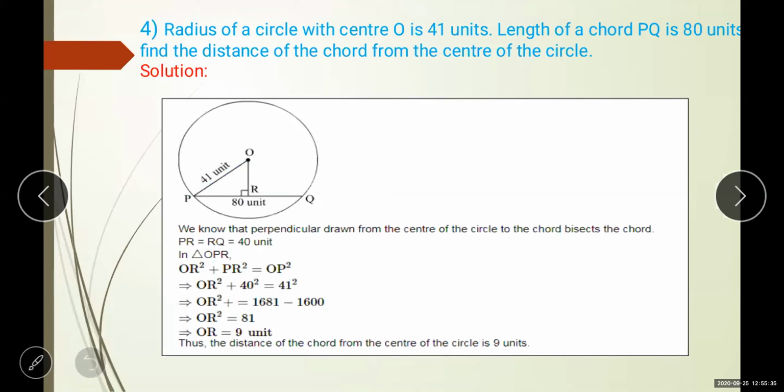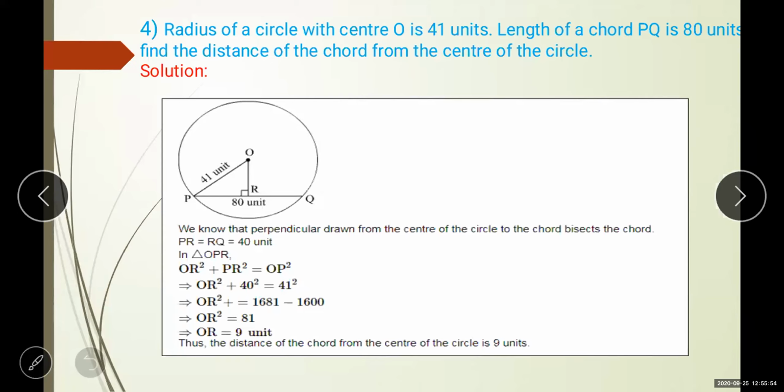Okay, so just put the values now. What is OR square? We don't know, so write it down as it is. PR is 40 square is equal to what is OP? Radius, it is 41 square.